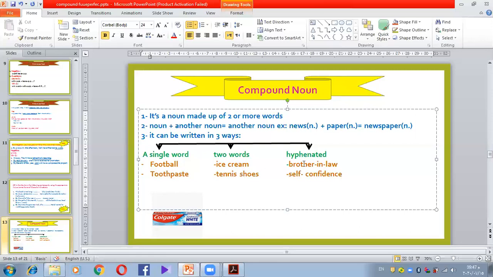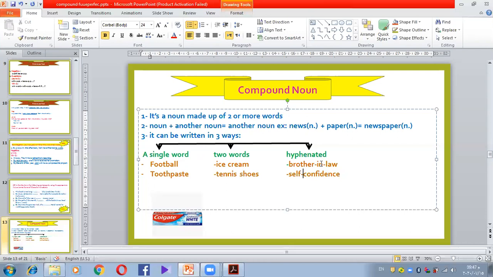Or it could be hyphenated. What is meant by hyphenated? There is a small dash or a small hyphen between them. It's called a hyphen in English. That's why they say it's a hyphenated word. Brother-in-law, self-confidence, for example. So it's one word, and it's not separated by a space. I can't write it with a space. I write it with a small hyphen.